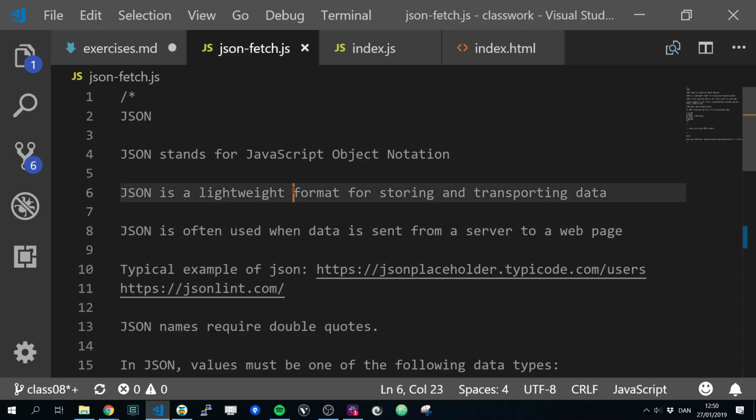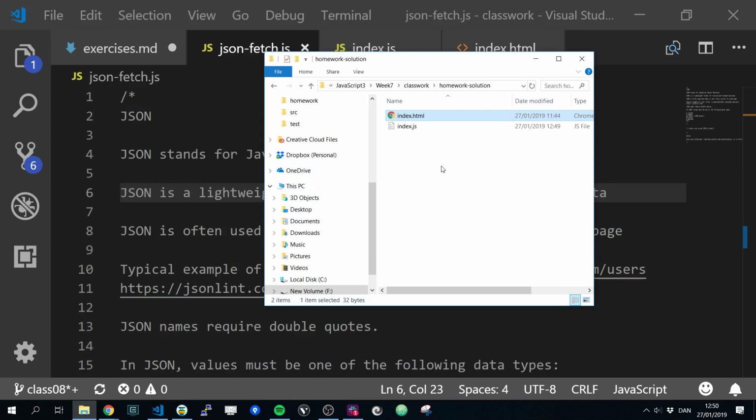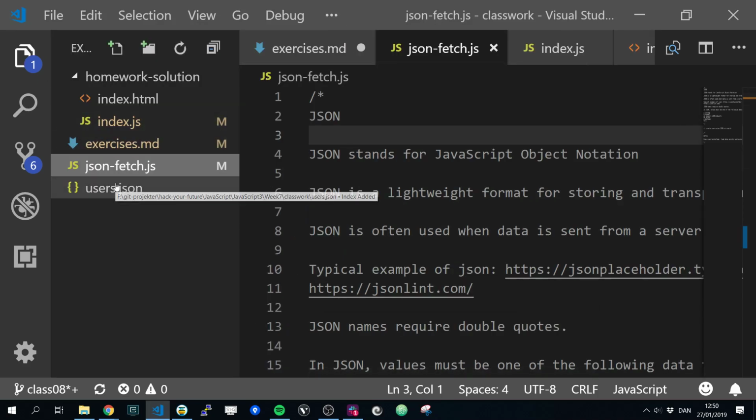So you could see it as just a file, like an index.html file that contains HTML, a JavaScript file contains JavaScript, and a .json file just contains JSON. And I have an example here. Here I have a file called users.json. So how does users.json look? I think I have it here as well.